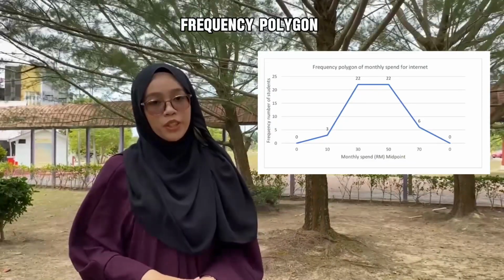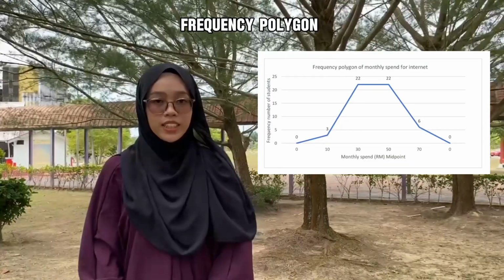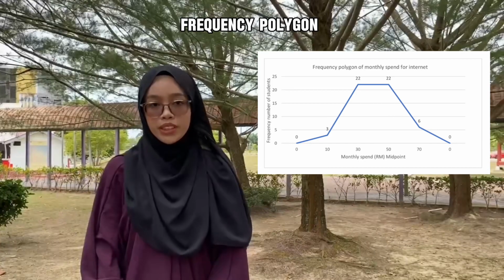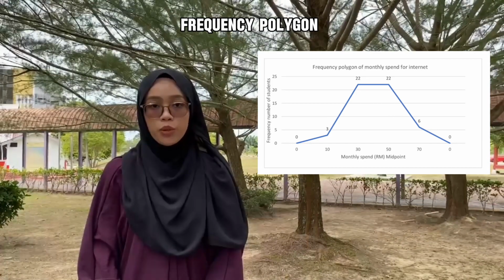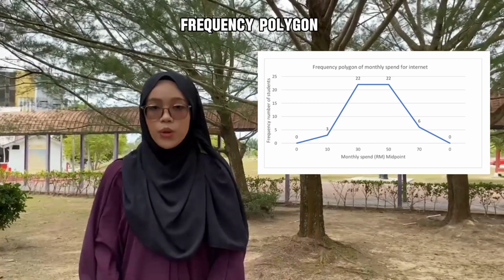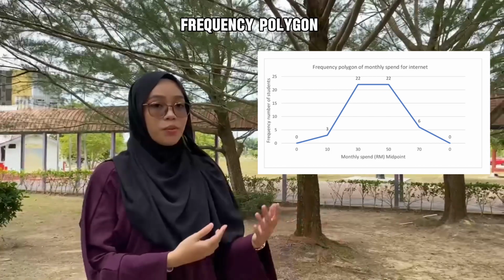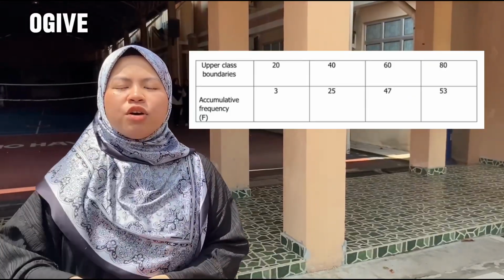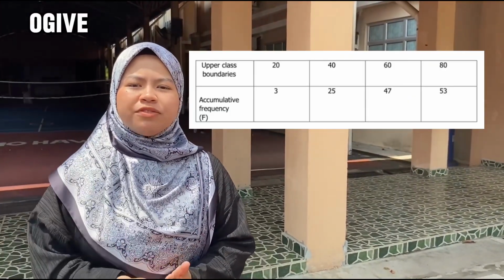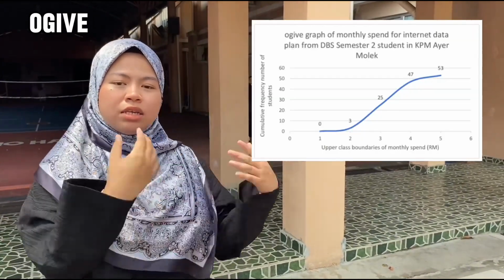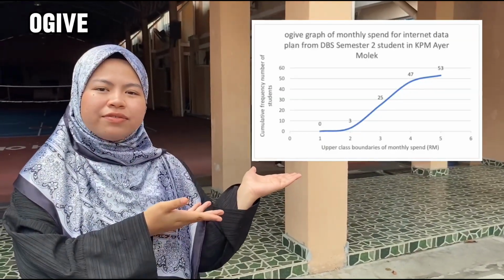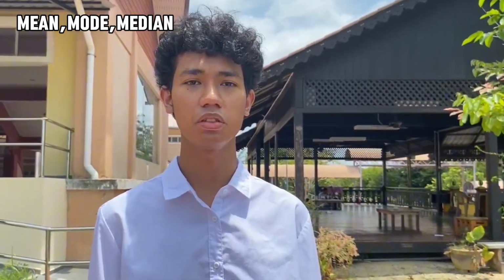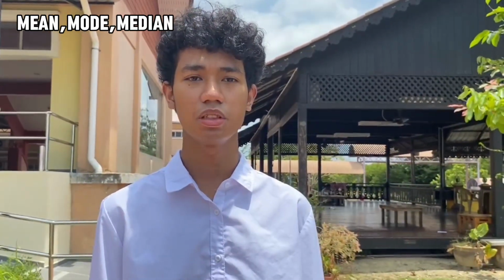For the frequency polygon, use the midpoints of the class intervals to plot points with the frequencies, and then join up the points with straight lines. So, here is the result of the frequency polygon. After we calculate data for upper class boundaries and accumulative frequency for monthly spend, here is the result for our ogive graph. Next, we calculate the mean, mode and median for the quantitative variable, which is monthly spend.